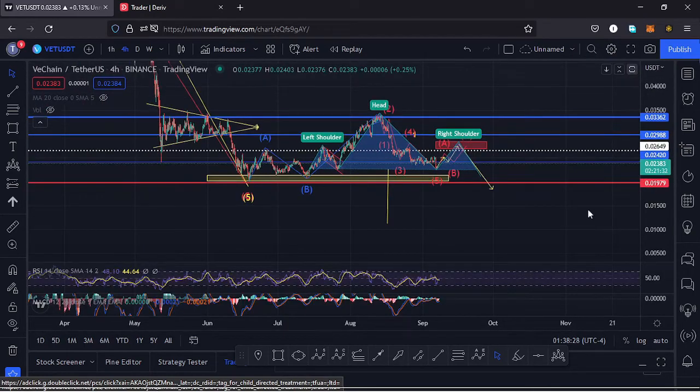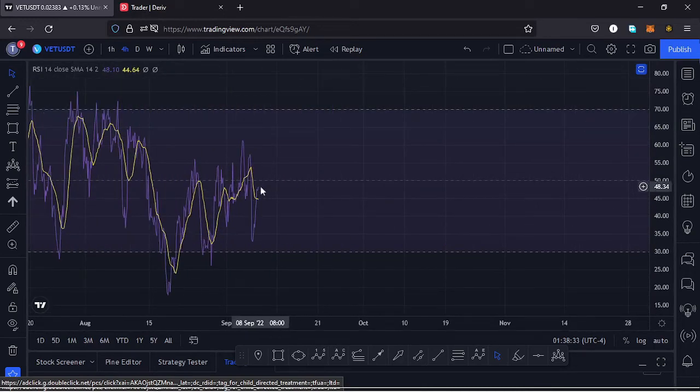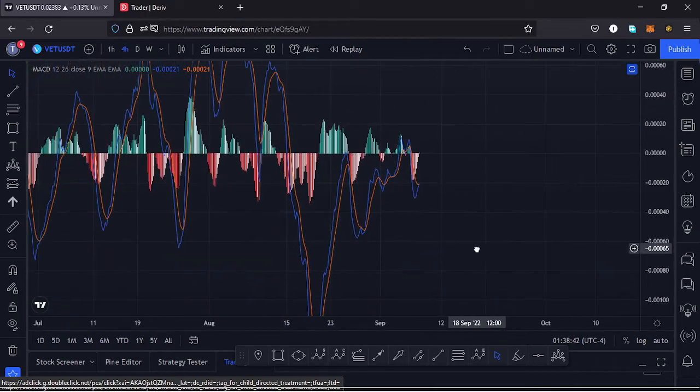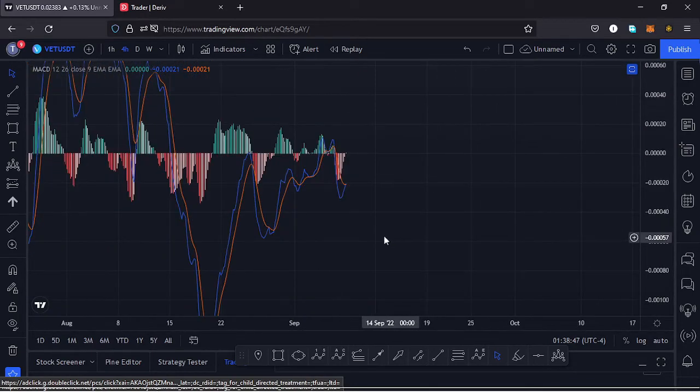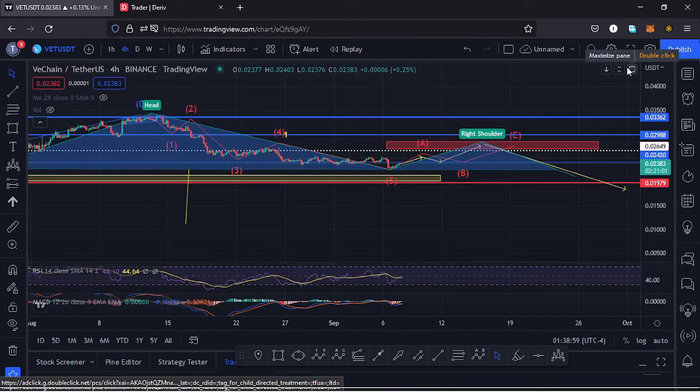Also taking a look at the indicators here on the RSI, we are trading at around the 48 mark, and that means we have massive room for us to support any movement to the upside. Also any movement here on the RSI will be supported. Also taking a look at the MACD, here on the MACD we are just about to print a bullish cross, so let's be patient and see how that plays out, and that would mean higher prices could be coming our way. So let's be patient and see how that plays out, whether we are going to see the formation of a wave 2 or not. And I'll keep you updated.